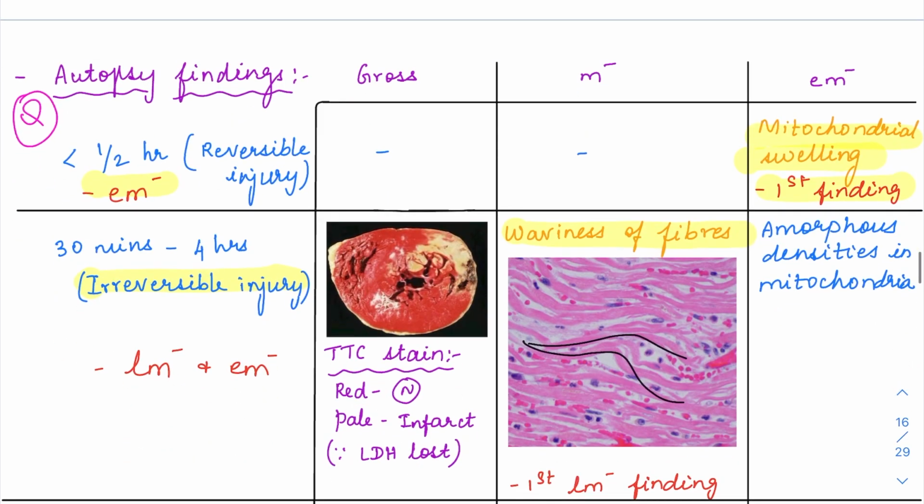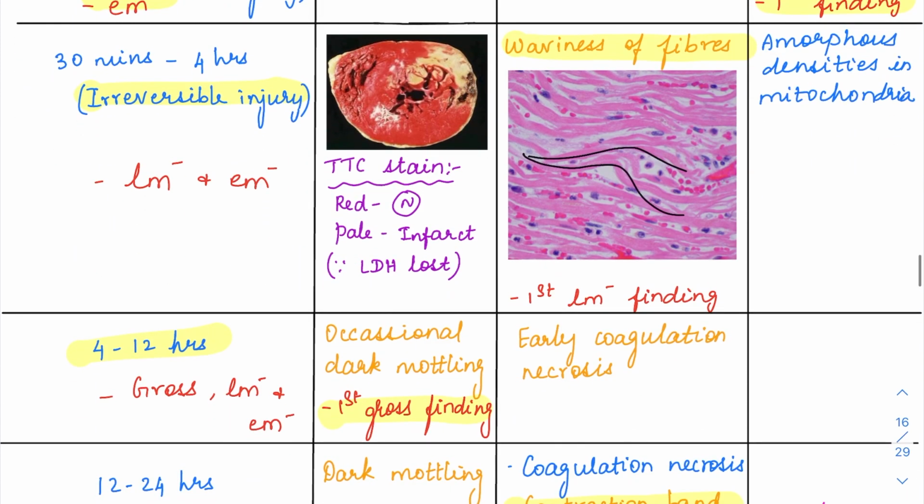Okay, so let's recap now. The first finding we'll see will be only an electron microscopic finding, which will be a reversible injury, that is within 30 minutes, and that will be mitochondrial swelling alone. The first thing we see on irreversible injury will be on both electron microscopy and light microscopy. On light microscopy, you will just see waviness of fibers. So that will be between 30 minutes to 4 hours.